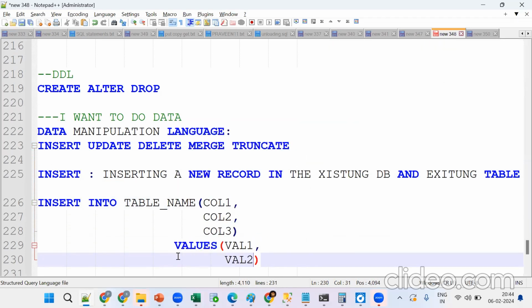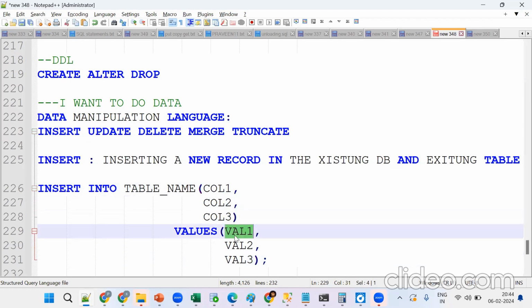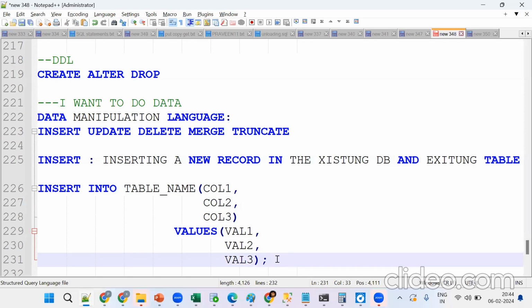Tell me, will it work? How many columns are there? Those many values you should populate, otherwise it will throw an error. So column 1, column 2, column 3, and val 1, val 2, val 3. Same thing.